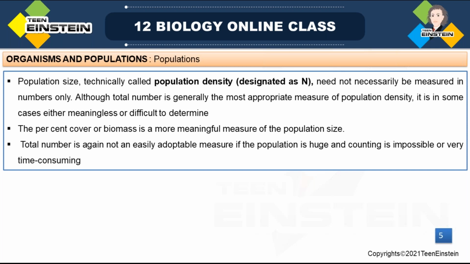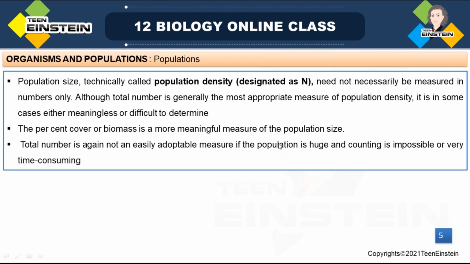Then, change in the population size. If there is any change in the population size, that change is used to evaluate various ecological processes. For example, we can say it is the outcome of competition between members of one species and another species, or the presence of a predator, or the effect of pesticide application. Like that, we can give different reasons.